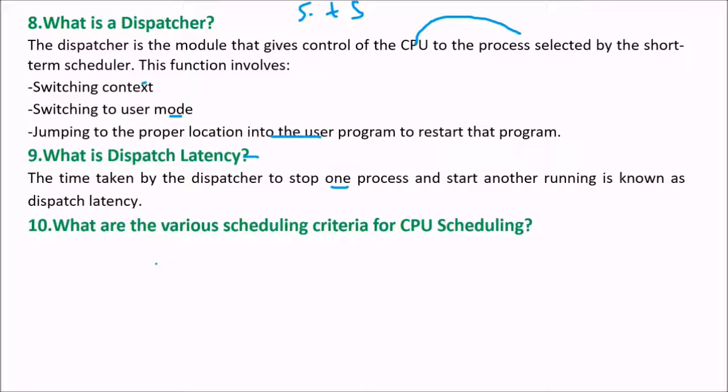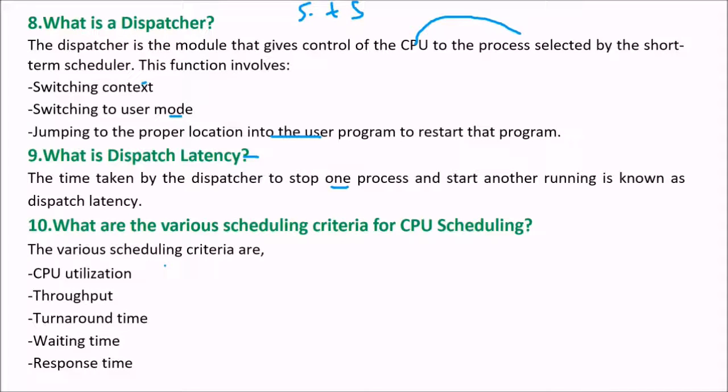Next, what are the various scheduling criteria for CPU scheduling? There are various criteria. First is CPU utilization. Then throughput, turnaround time, waiting time, and response time. They have a combined effect of showing whether the CPU is scheduled properly, CPU is working properly, or the process has been synchronized properly. All these things make your CPU, your scheduling, and your operating system efficient with respect to the hardware.